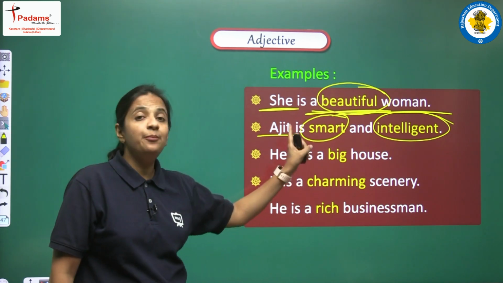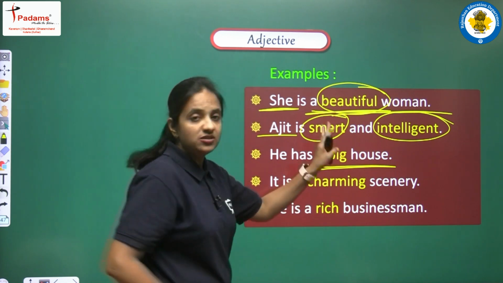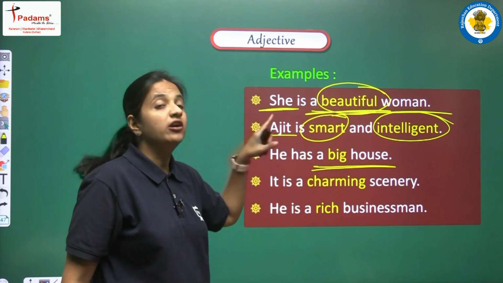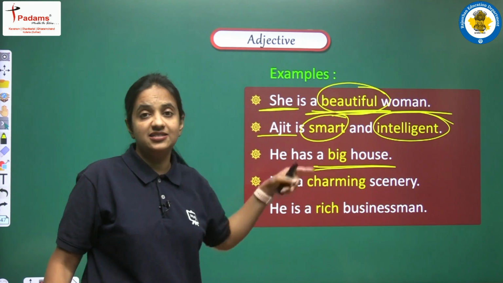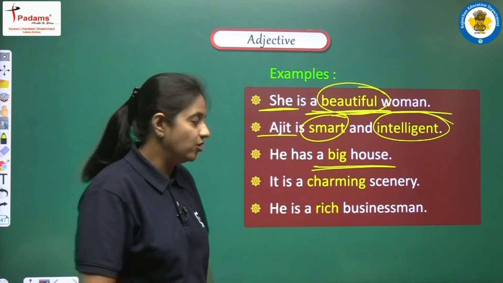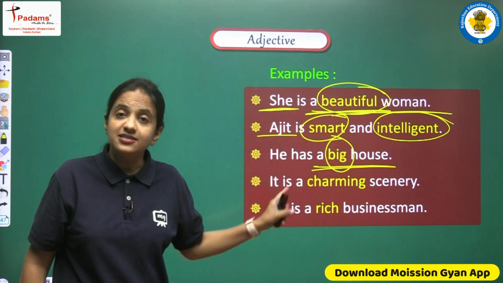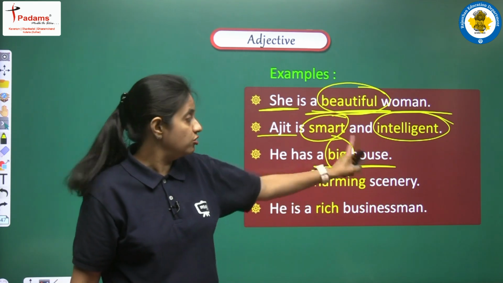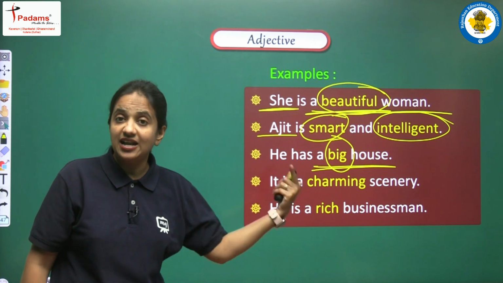He has a big house. So here we are talking about one house. House again, it's a noun, and what kind of house we are having here. So we are saying that he has a big house. So big, this is the quality of that house. So yes, here again in this sentence we can say that big, this is the adjective that is used to qualify house, because big, it is one of the qualities of that house.